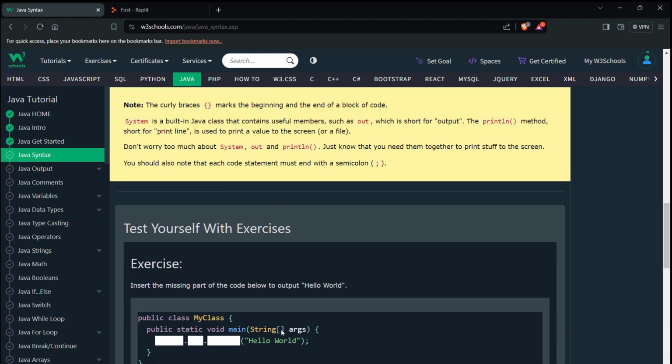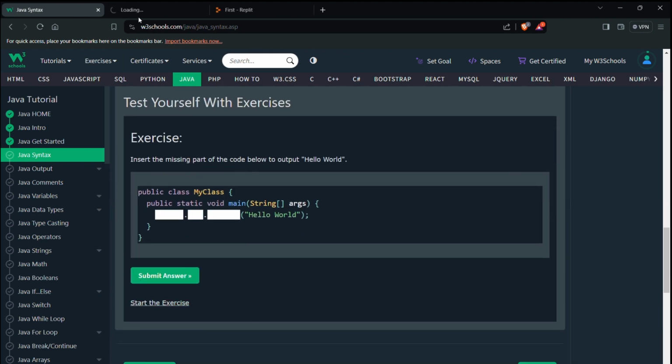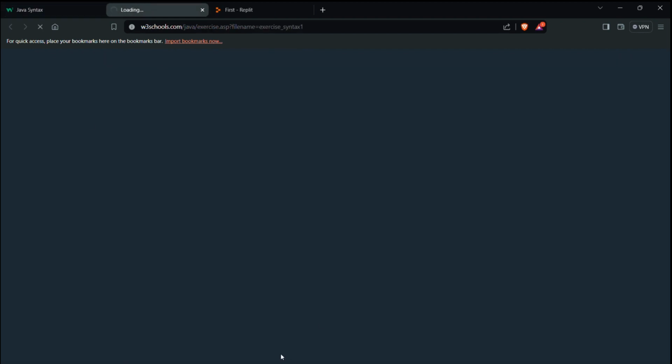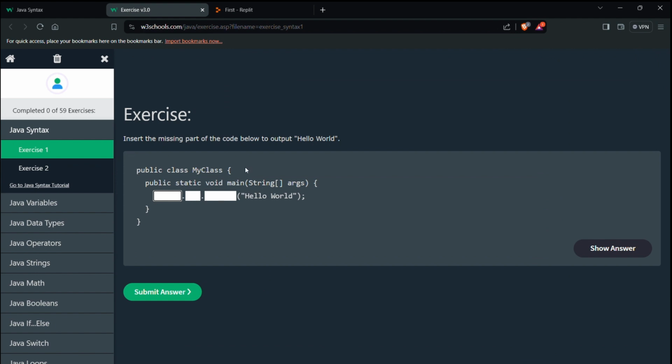So yes, this is the exercise. Let's start the exercise here. Public class MyClass. Insert the missing part of the code below to output hello world. Public static void main, String array args, and they have closed.